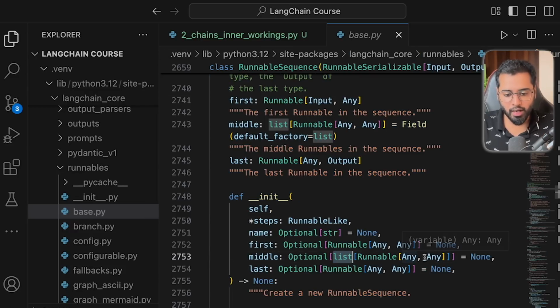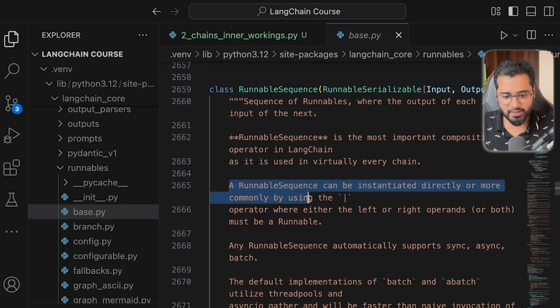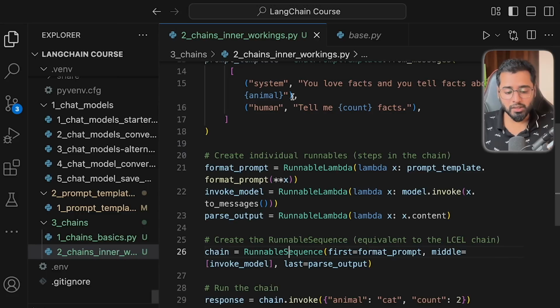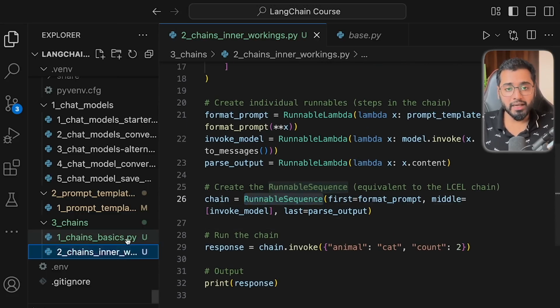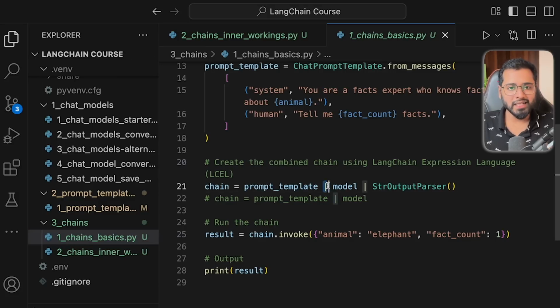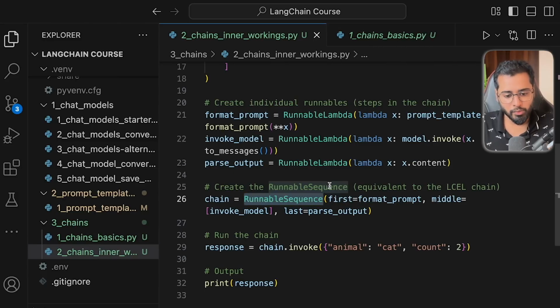And also if we scroll up a little bit, you can see that it says a runnable sequence can be instantiated directly, or a more common way to do it is by using the pipe operator. So coming back in your projects, we can either use this particular class and chain runnables together, or you can use the LangChain expression language. LangChain expression language is basically using the pipe operator and connecting different runnables together. So we can also do it like this. Under the hood, both are the same, right?